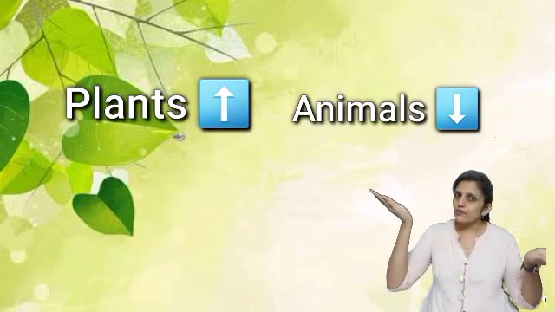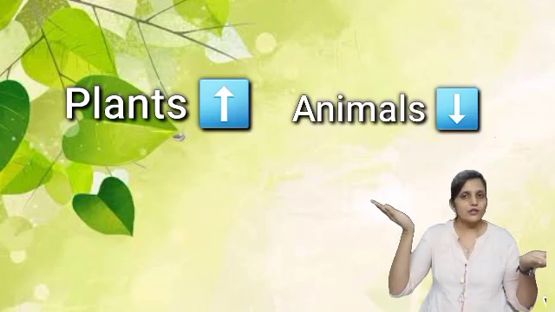Now kids, I hope you are clear with the interdependence point. Now, let us think about the balance in nature. Think about what will happen if the number of plants increases a lot and the number of animals decreases. No, there won't be a balance in nature. We have to maintain both. Why? Think that there are so many plants on the earth but no animals.